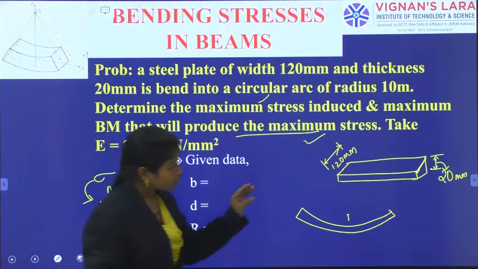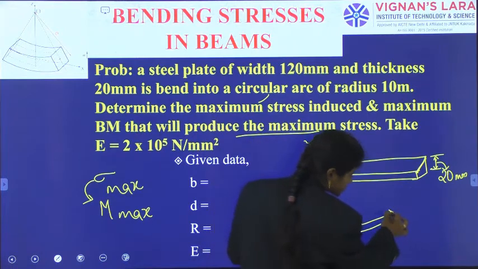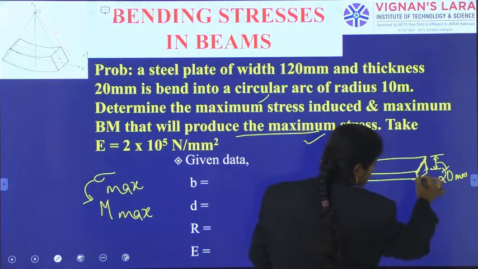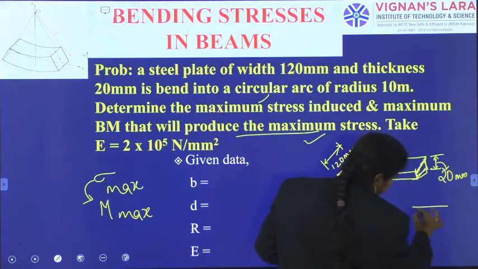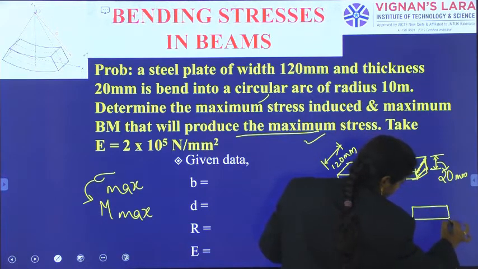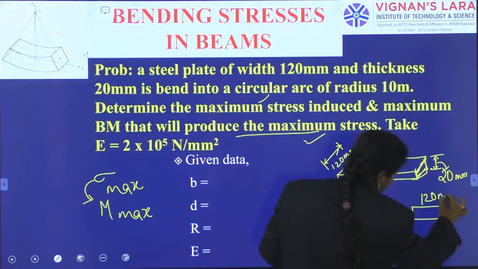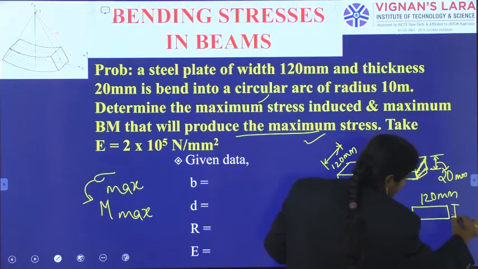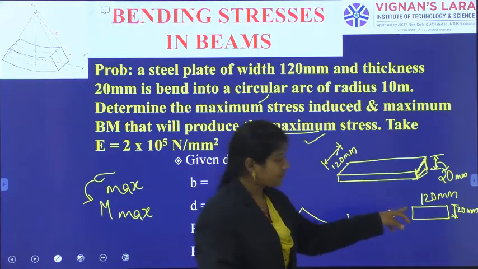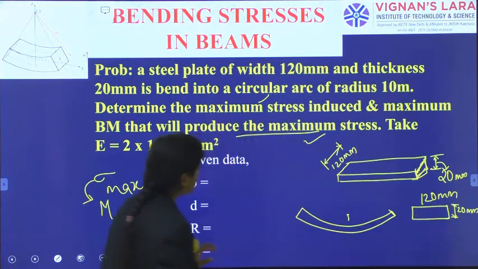When we see the cross section, you can observe it as 120 width and 20 mm depth. This is the width and depth of the section.